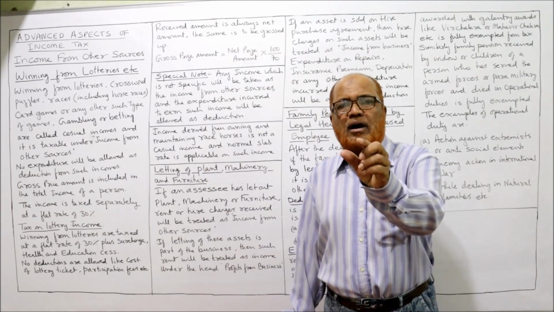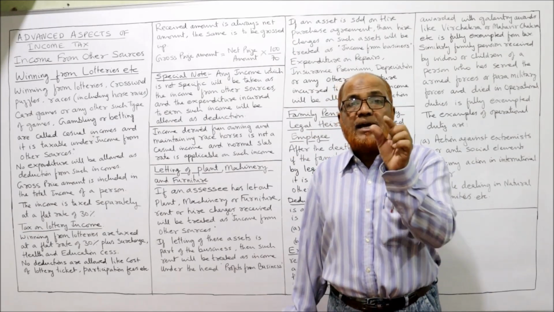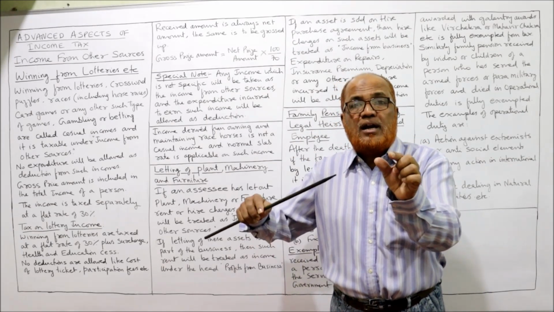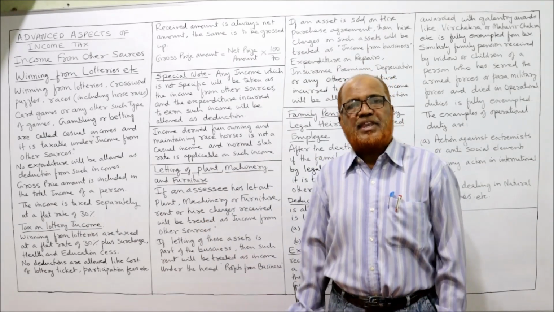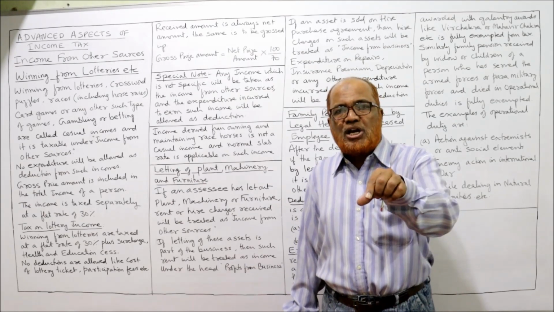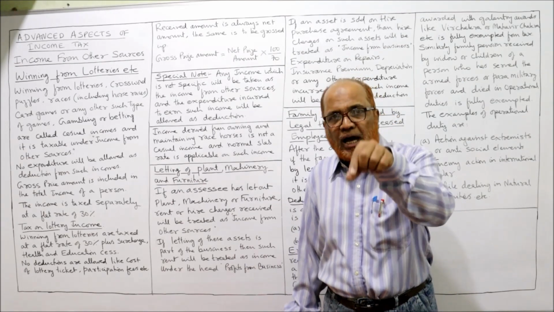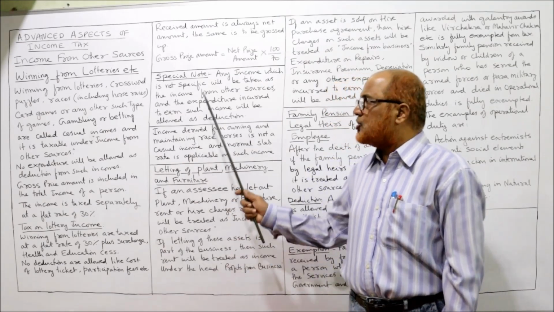So any income earned which is not a specific income is taxable here. But any expenditure incurred in order to earn that income will be allowed as deduction.